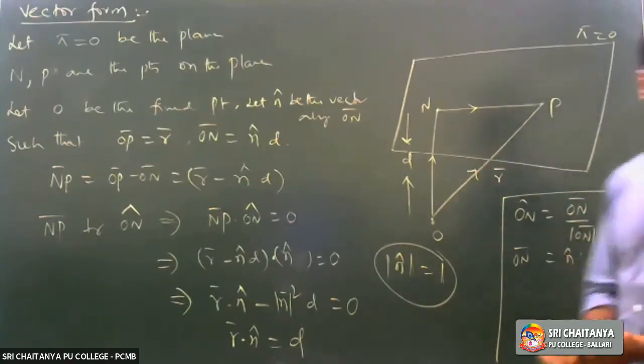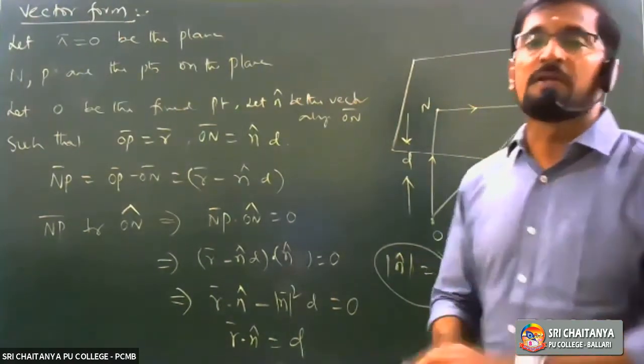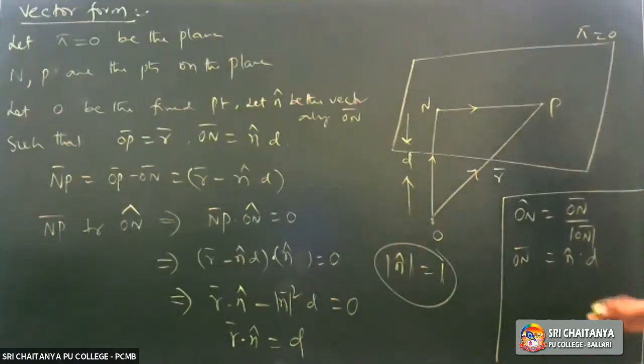Let me consider mod ON bar is equal to D units. So by doing cross multiplication, ON bar is equal to N cap into D. NP bar is perpendicular to ON cap, so the dot product should be equal to 0. Mod N cap value is equal to 1, so mod N cap square value is also 1. You should know the property N bar dot N bar is equal to mod N square. I hope you understood.